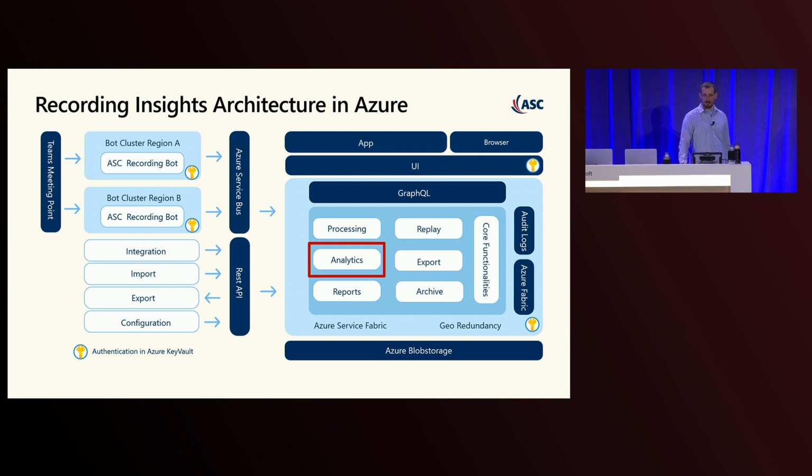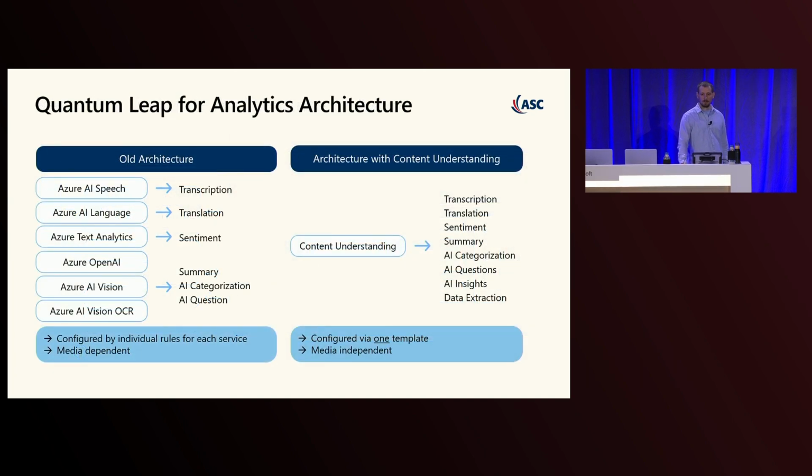And if we now look only at analytics, you will see before using content understanding, we had to work with 6 different OpenAI services to get not the same result, but nearly the same. And now the big advantage for us is we have one service, and we are getting more results than before. And this is really a huge step for us.